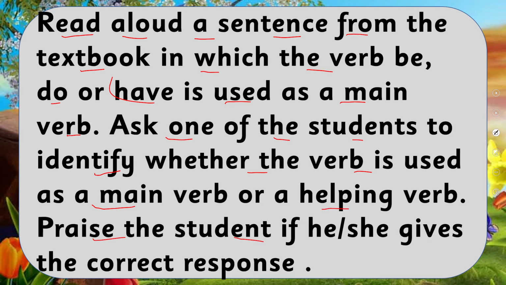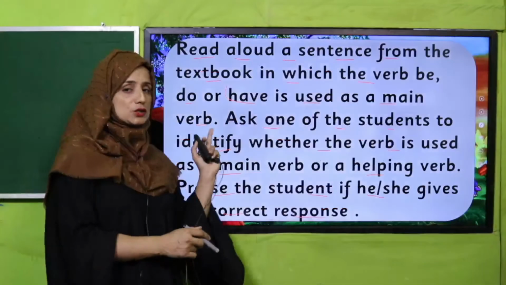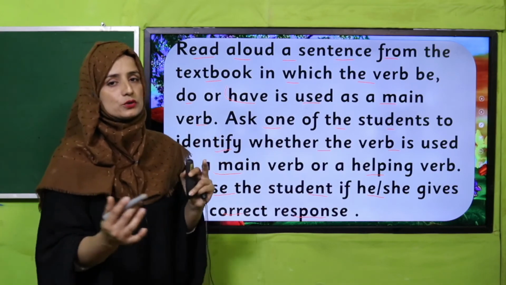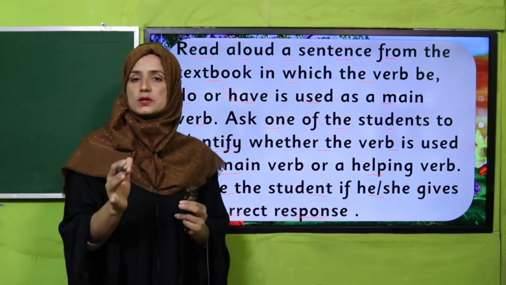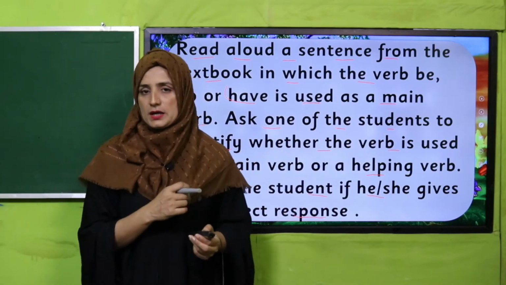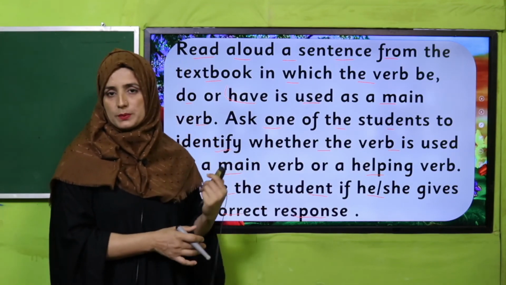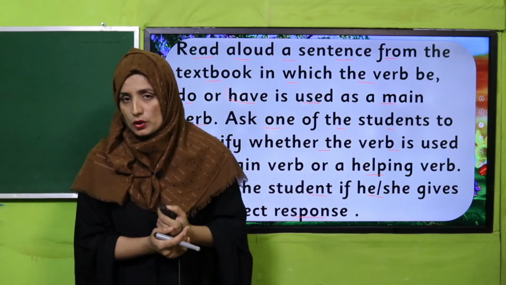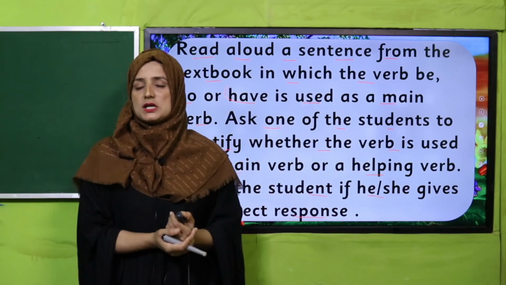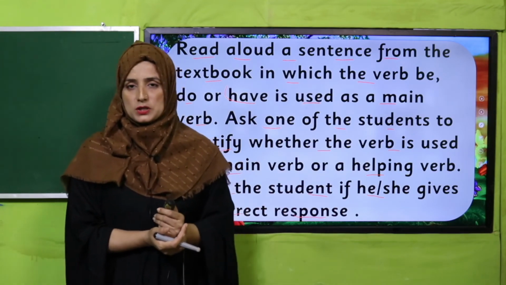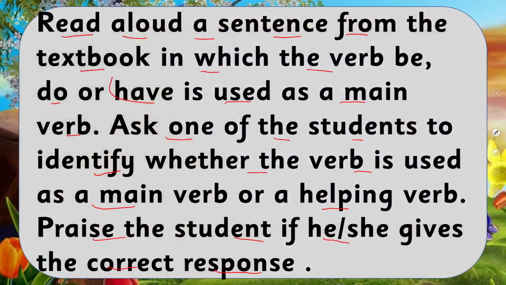Praise the students if he or she gives the correct response. Yes, my dear teacher, it's your duty. Now you are going to do that. You will read aloud a sentence from the text that they have read and they will identify whether that verb is main or a helping verb. Okay, enjoy the activity and engage the whole class. Pause the video and perform that.